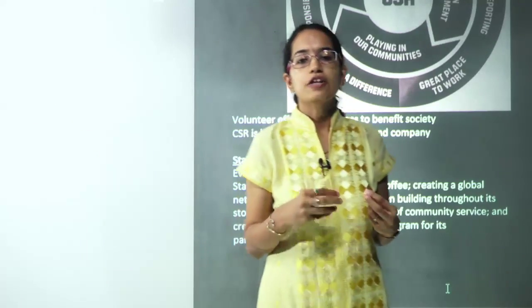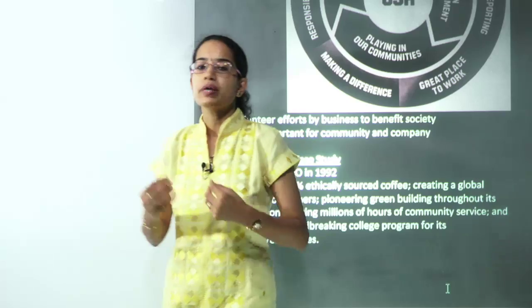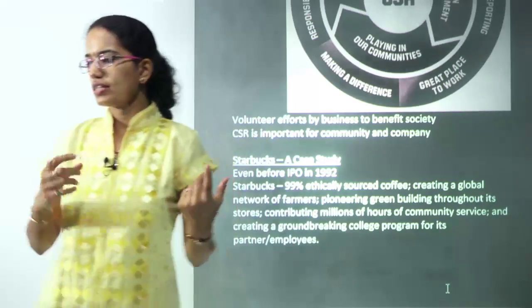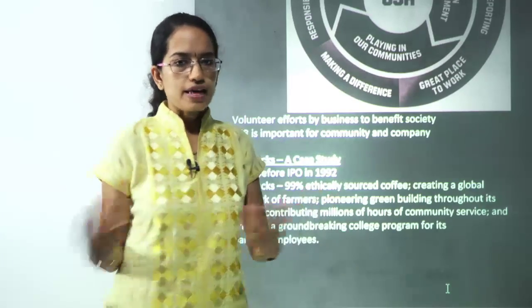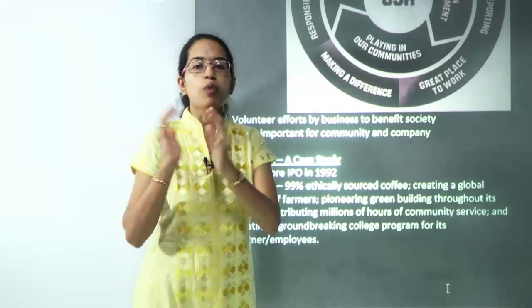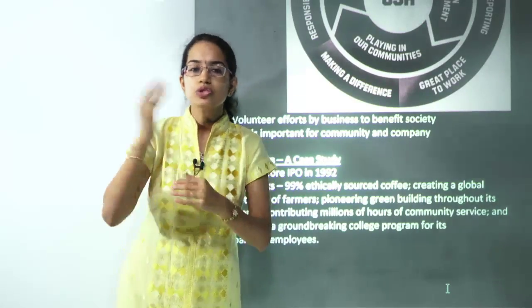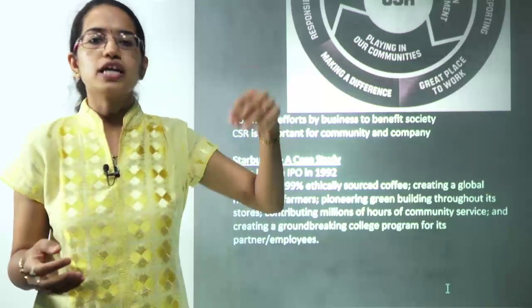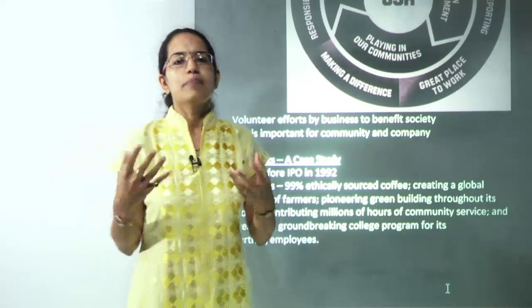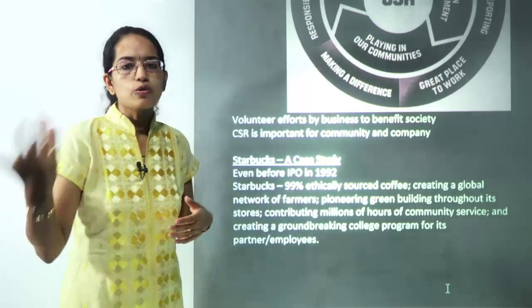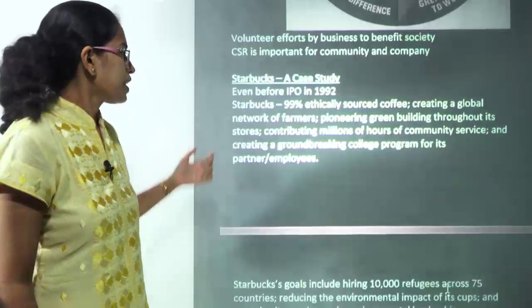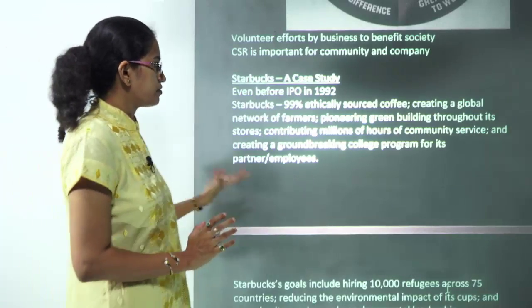It could be a kind of small initiative on their behalf, but since our question says, the question that we talked about, that man is a social animal. So since we say man is a social animal, even a small CSR could bring in huge results when it is combined. So we say drop in the ocean. So it's basically the drops and the drops collect to form the ocean. So that's how you grow under CSR. Now we have an interesting case study of Starbucks.